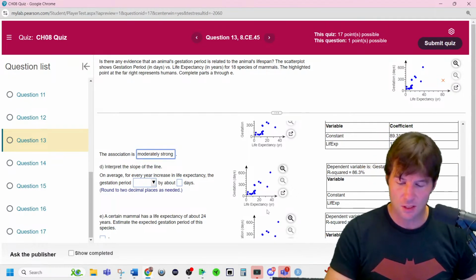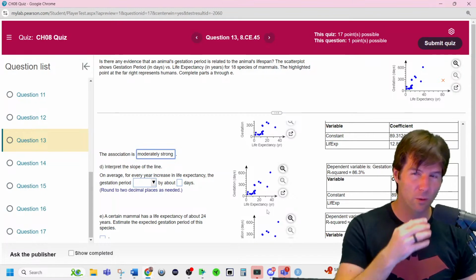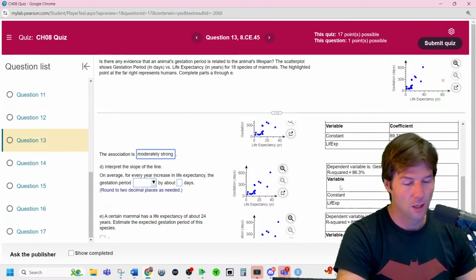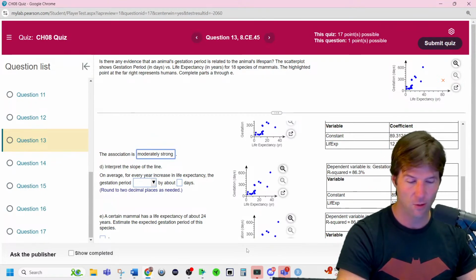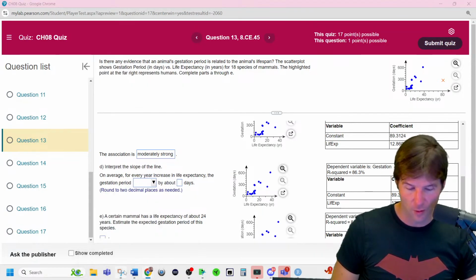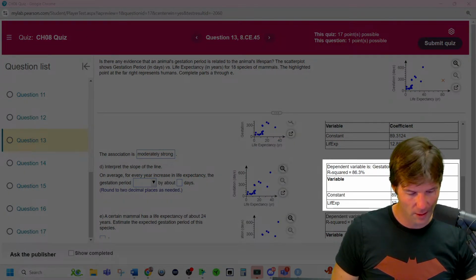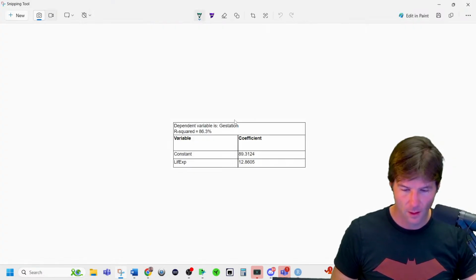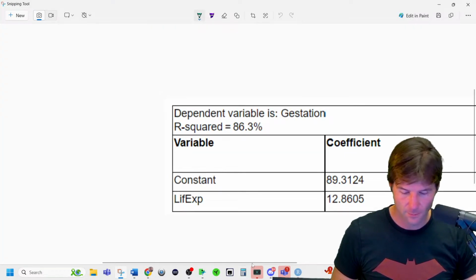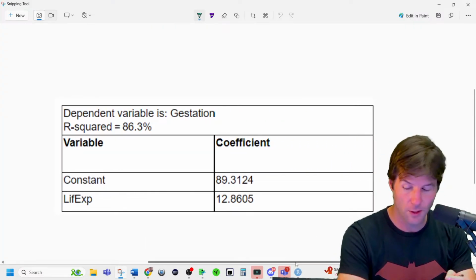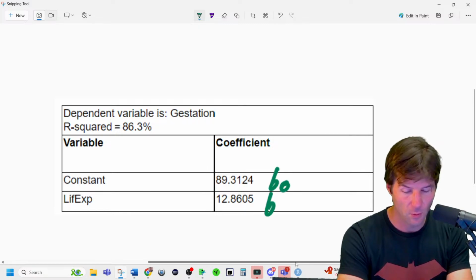Interpret the slope of the model. Now, this is where we want to do it without it helping us. So what we want to do here is find the slope. And the slope of the model is given twice for some reason. Right here, they've got the R squared, and they've got the slope. And you can see right here the values of the R squared, the B0, and the B1.